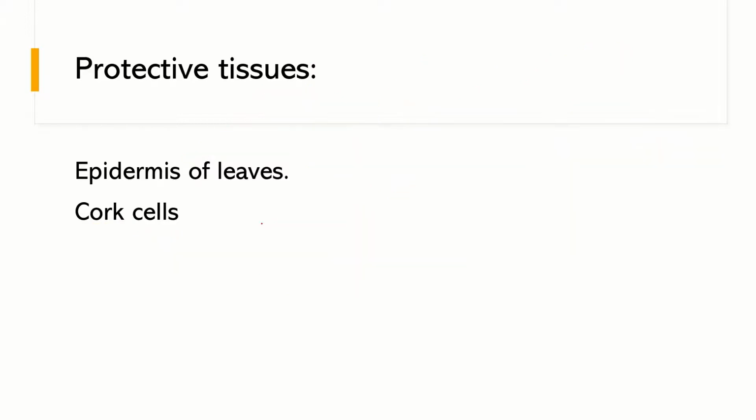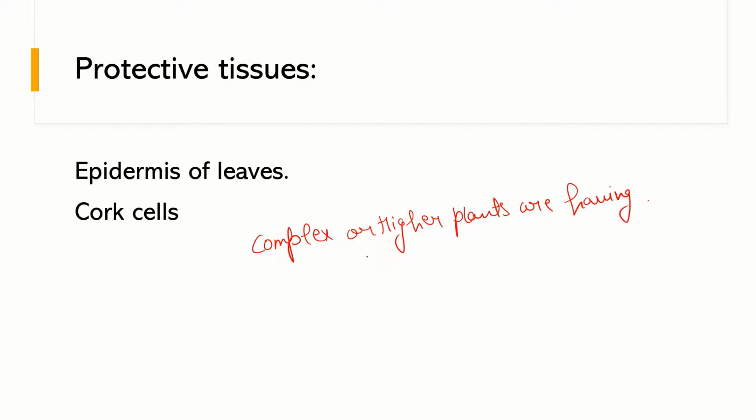More information I would like to add here is that complex or higher plants have barriers that protect the plant.